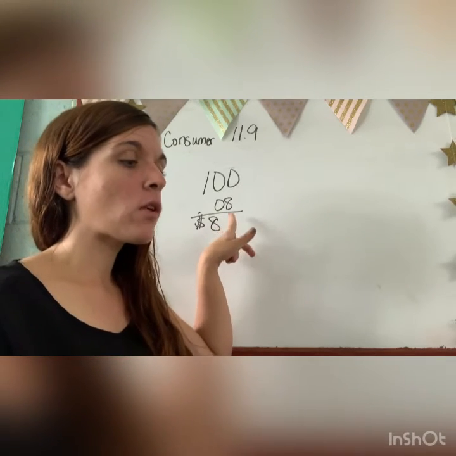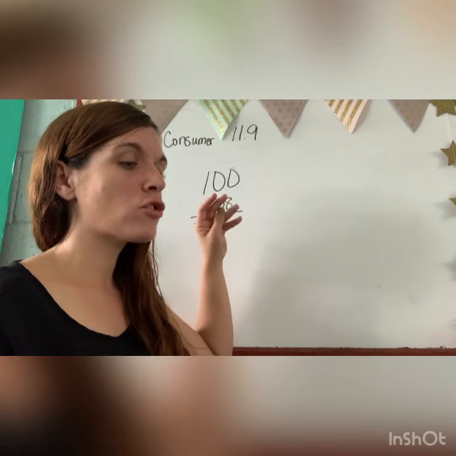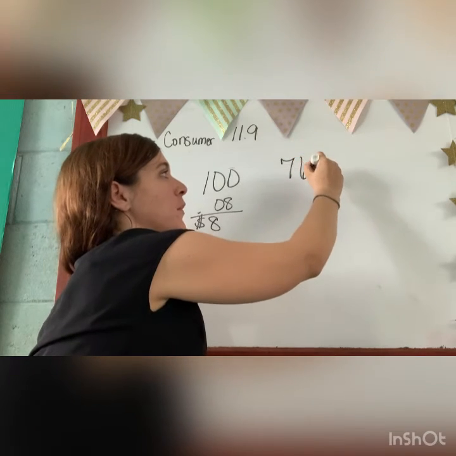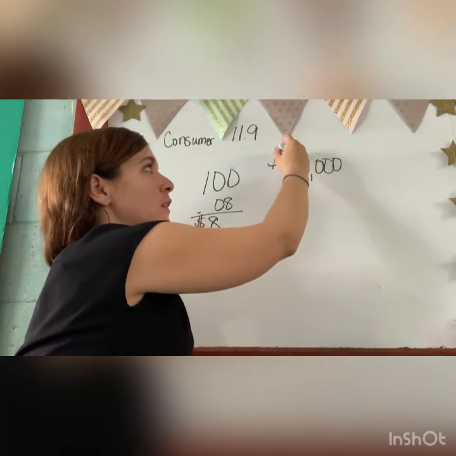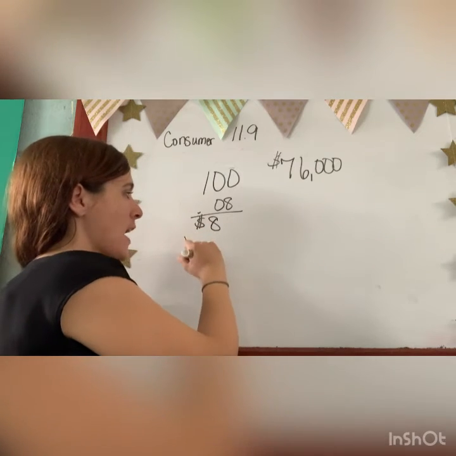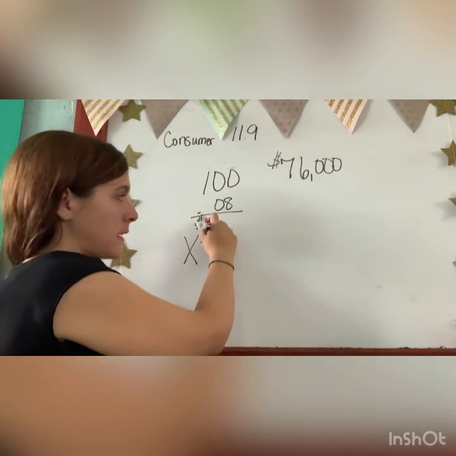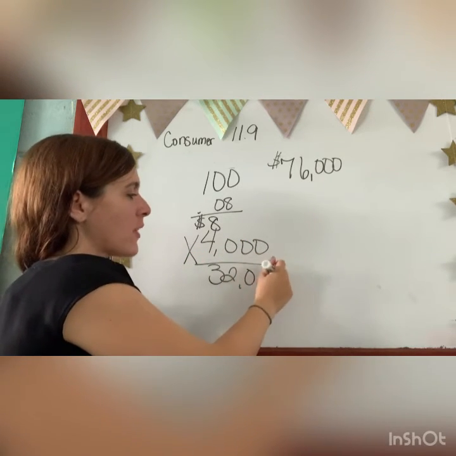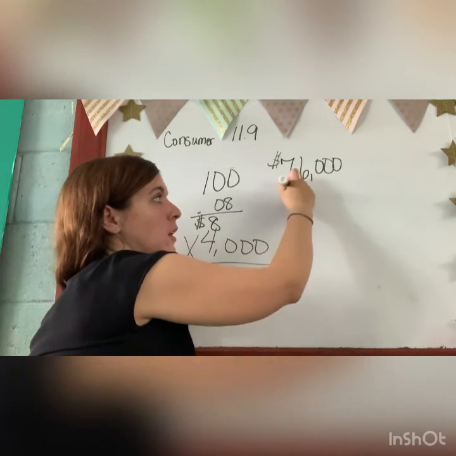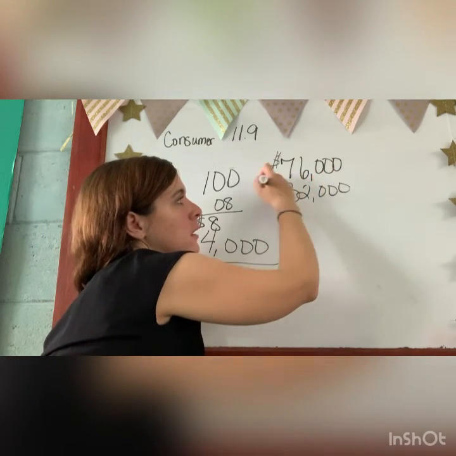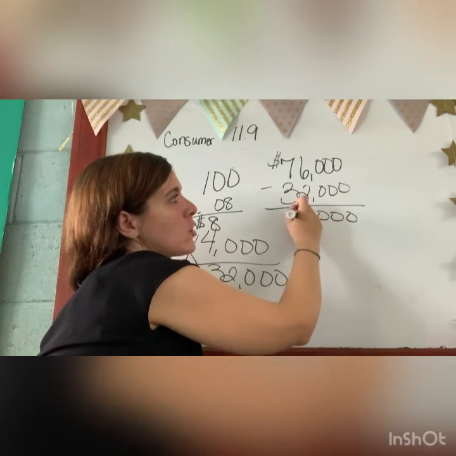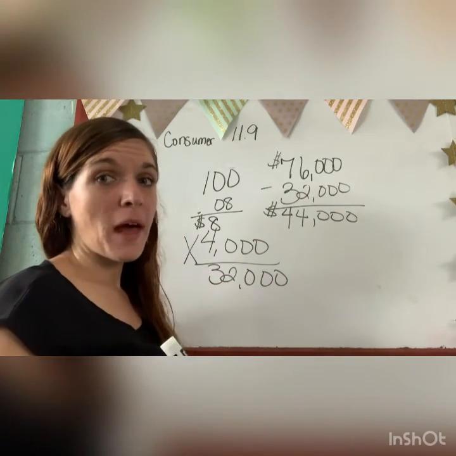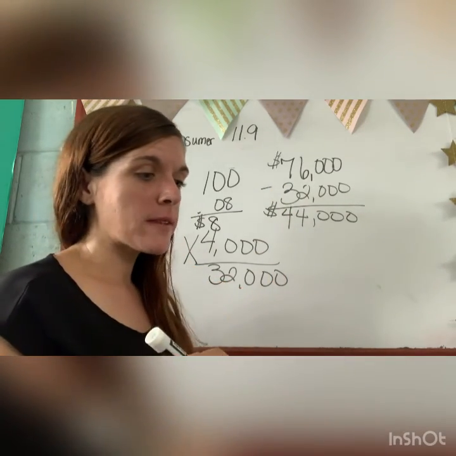Look at B. The total amount left to be distributed to the common stockholders. Well look, this is how much money they have. The preferred stockholders get their money first, right? It's $8 per share, and they have how many shares out there? 4,000. They have 4,000 preferred shares, so now that means that they are paying out $32,000 to these people. So you gotta go over here, and you gotta see how much is left to give out to common stockholders. Nice thing is you still have $44,000 that you can use to give out to the common stockholders.